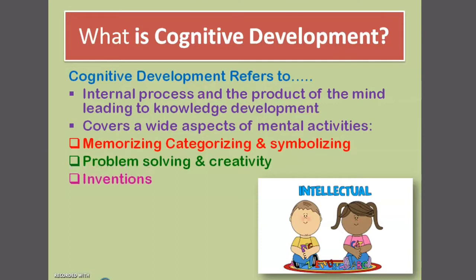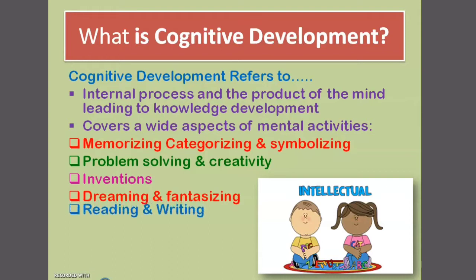Another thing is inventions. Inventions are also done through cognition; they are a product of cognition. Then dreaming and fantasy. Dreaming is another thing that we do. Our dream is based upon our cognitive aspect. Dream is a cognitive aspect. It is stated by Sigmund Freud in his psychological ideas that dreaming is a part of cognitive development.